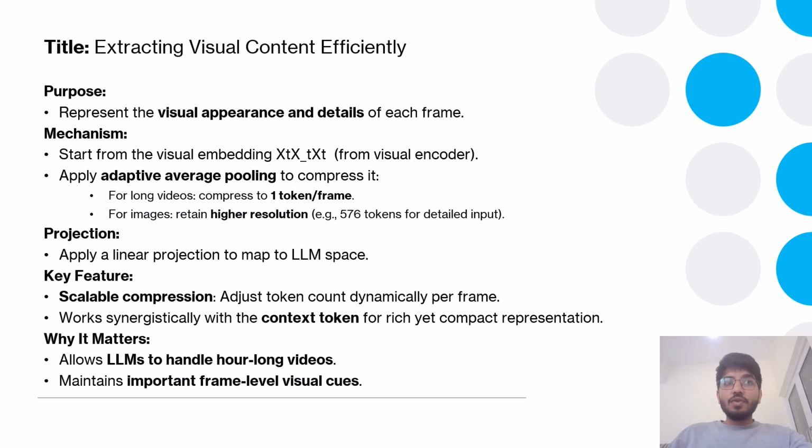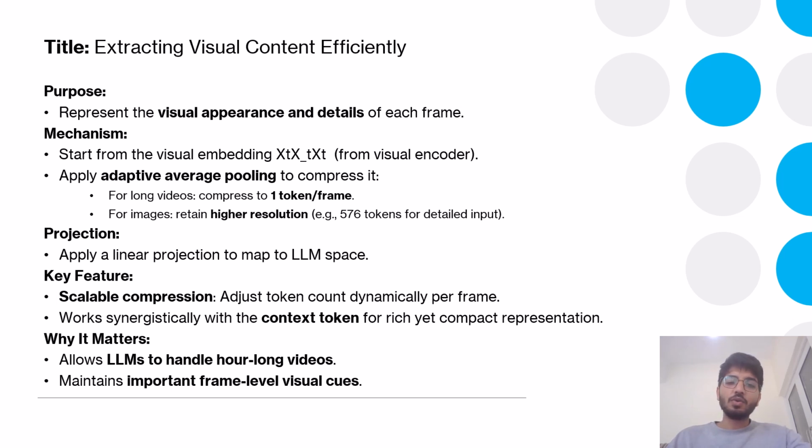In the case of long videos, LLaMA-VID typically keeps just one content token per frame to stay efficient. For images, it can use more tokens, like 256 or something, to retain richer spatial details. After pooling, this content embedding is linearly projected to match the language model's token space, just like the context token. So what's great about this design is its flexibility, which makes it most impressive. The model can dynamically adjust how many content tokens to use based on the available compute budget or the complexity of the input. So it depends on us.